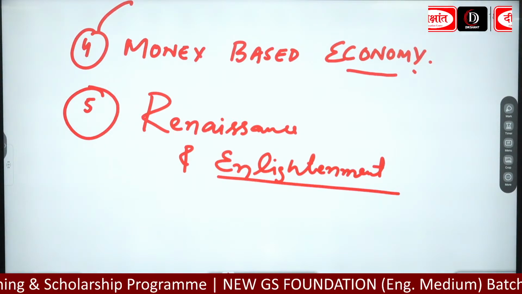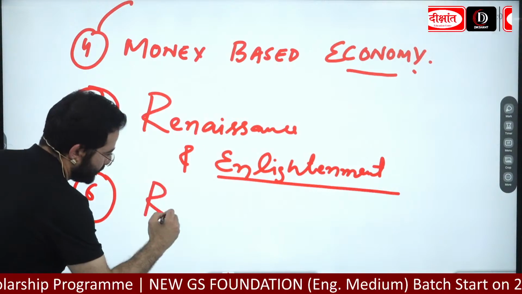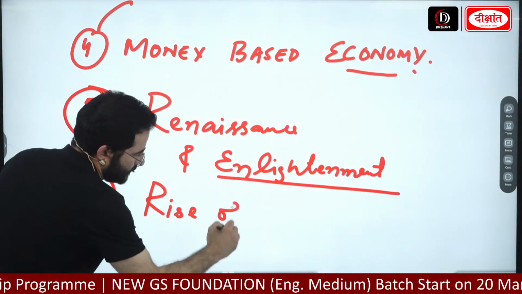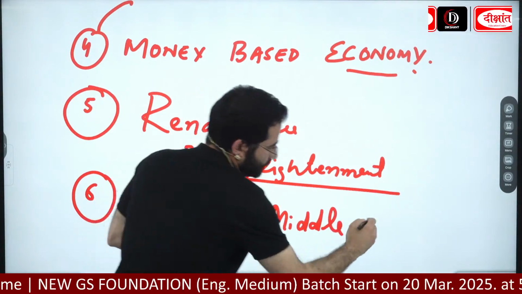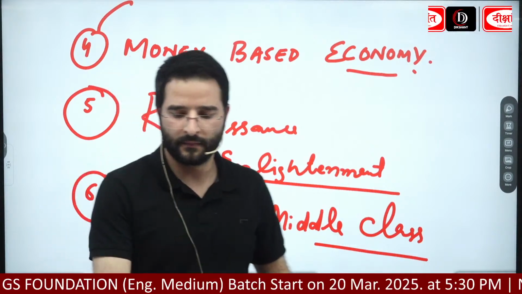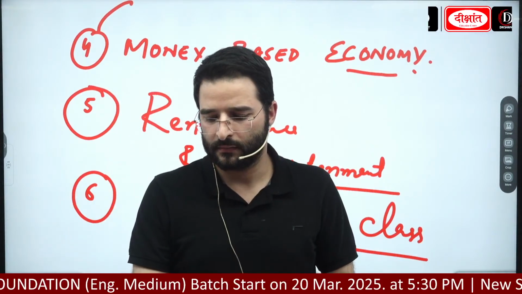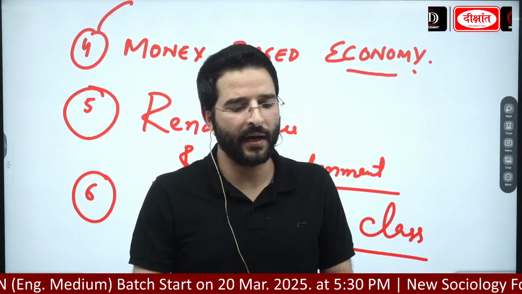Write the fifth reason: rise of middle class. One more, growth of trade and commerce.